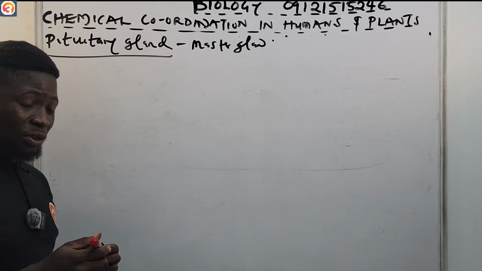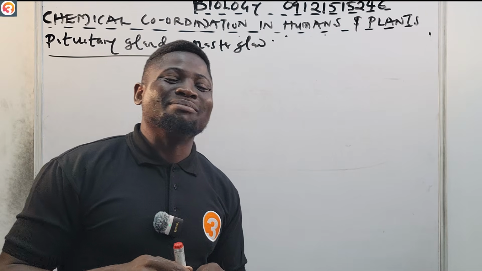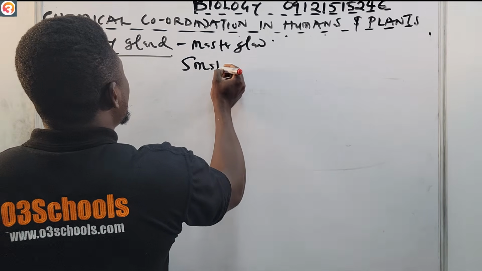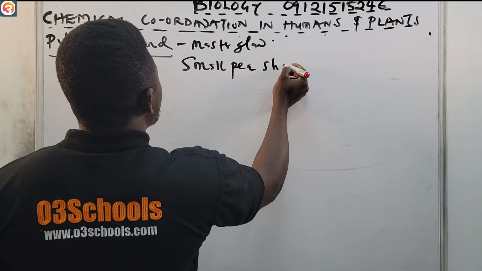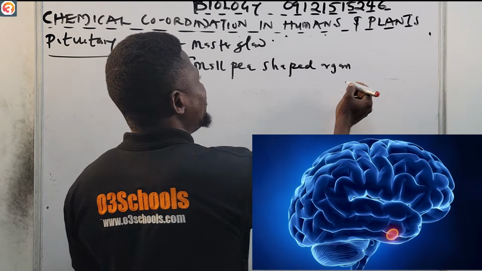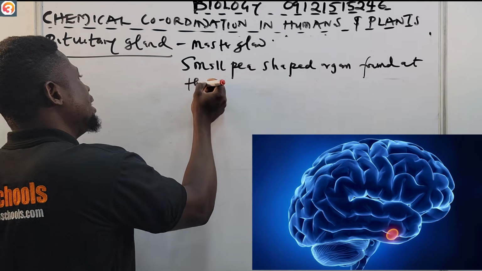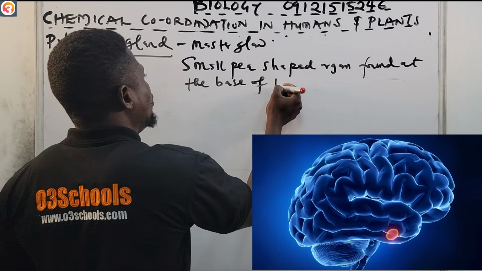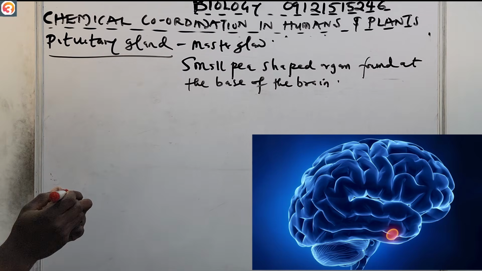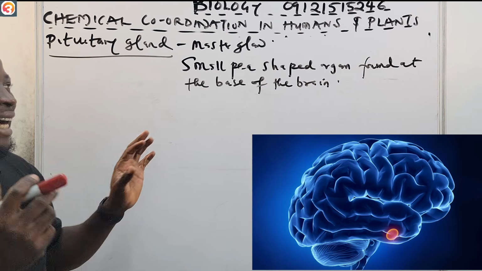The pituitary gland is a small pea-shaped organ that is found at the base of the brain. It is shaped like a pea, but it is found at the base of the brain.